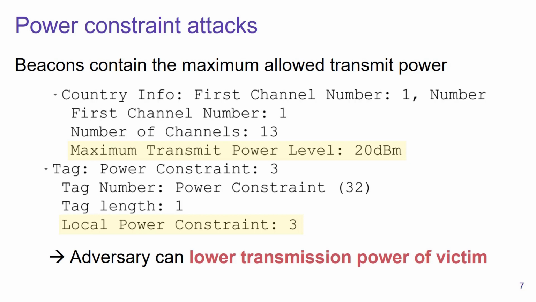And an adversary can abuse this by forging a beacon that instructs clients into using an extremely low transmission power. And in turn, this causes the network connection of the victim to become almost unusable. And that's because the frames that the victim is transmitting will no longer reach the access point. And essentially, this means the client will no longer have a stable internet connection.